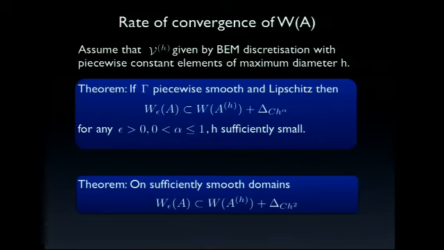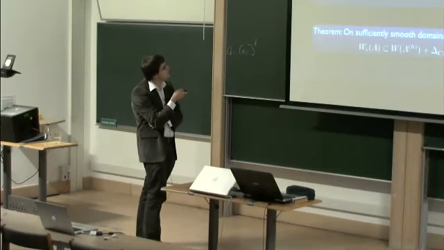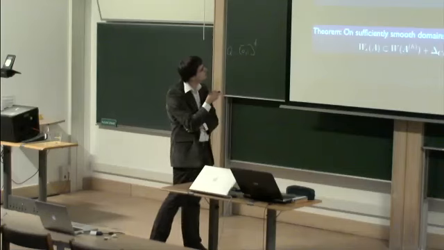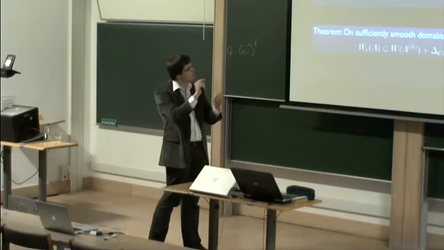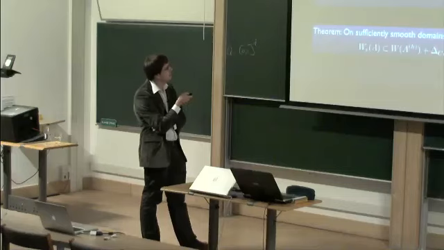And then we always know that for a finite dimensional approximation, this set is included in the numerical range corresponding to the finite dimensional approximation, plus some small circle around each point of the numerical range with radius c times h to the alpha.